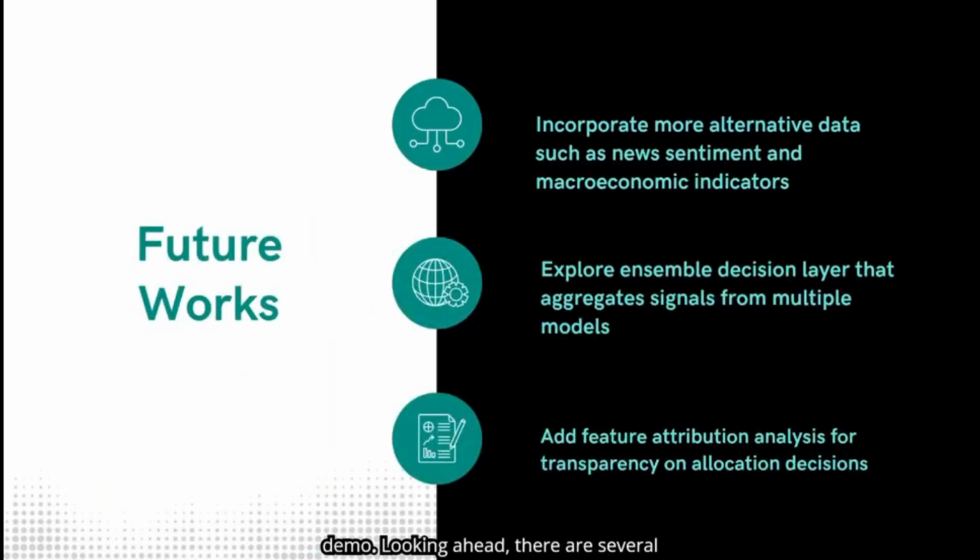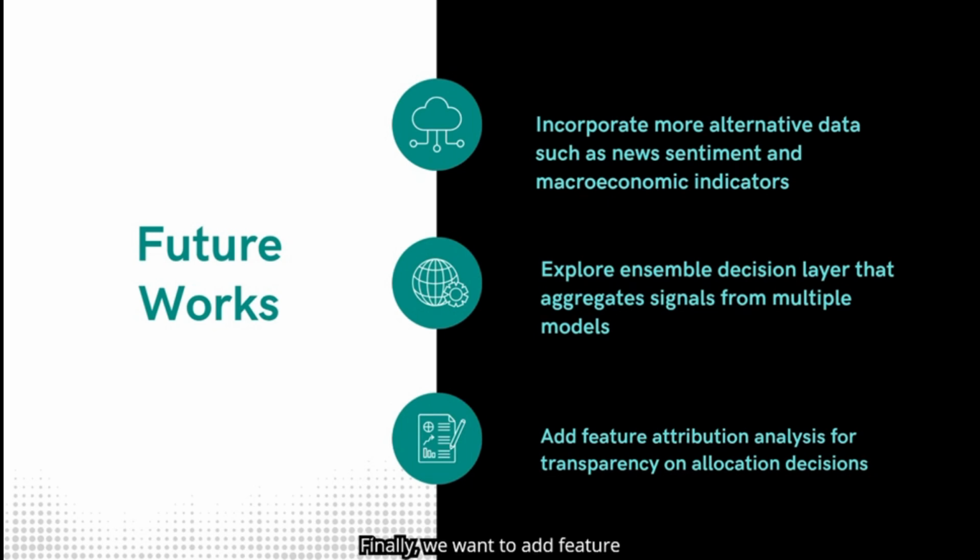Looking ahead, there are several avenues to enhance our system. First, we plan to incorporate alternative data, such as news sentiment and macroeconomic indicators, to account for signals outside of the traditional datasets. Second, we aim to explore an ensemble decision layer that aggregates outputs from multiple models, potentially improving prediction robustness and reliability.